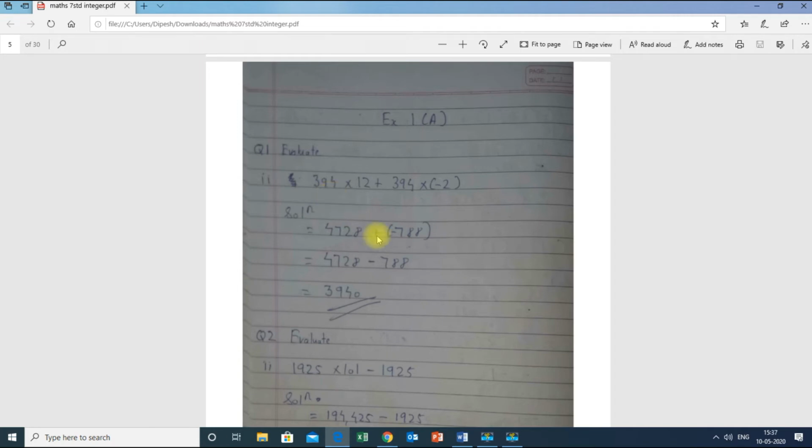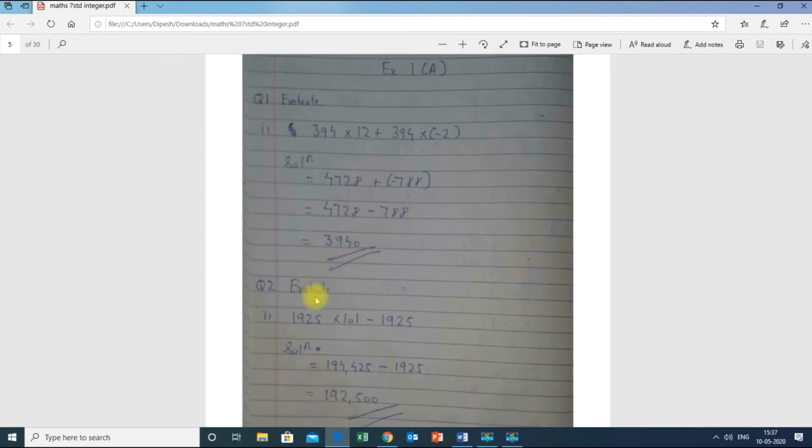So I got the answer as minus 788. And we know that plus minus is minus, therefore I open the bracket and I got minus over and then subtracted, and the final answer I got is 3940. Again I am repeating, if a number is positive and you don't write the positive sign, that is the plus sign, then it is okay. But if it is negative, you have to mention the negative sign. It is a negative integer.